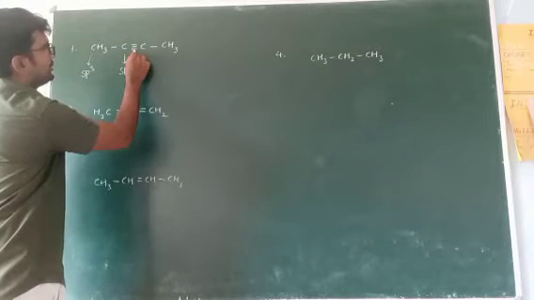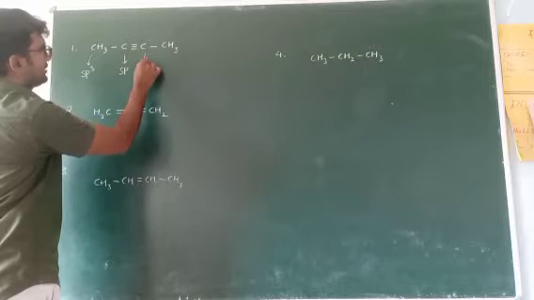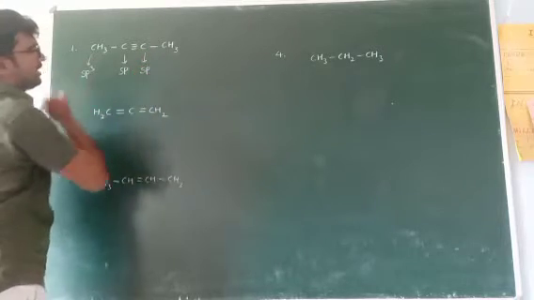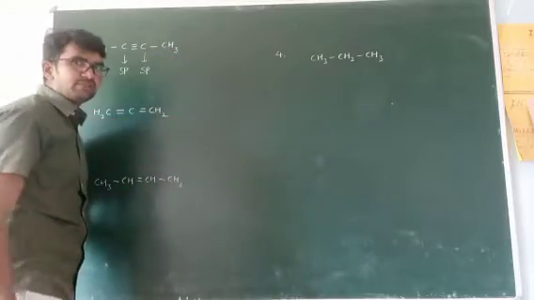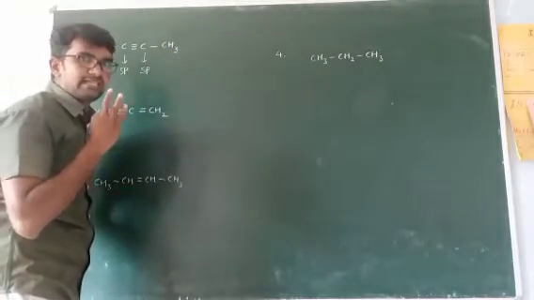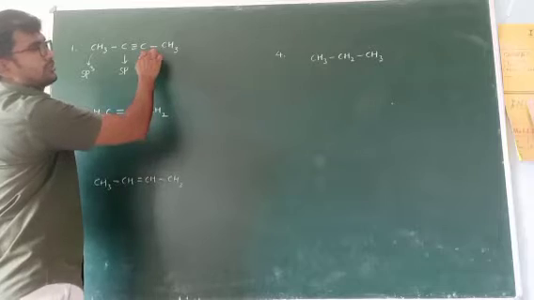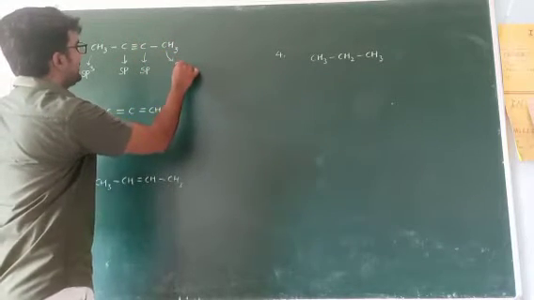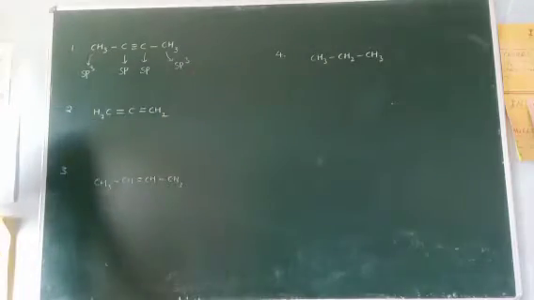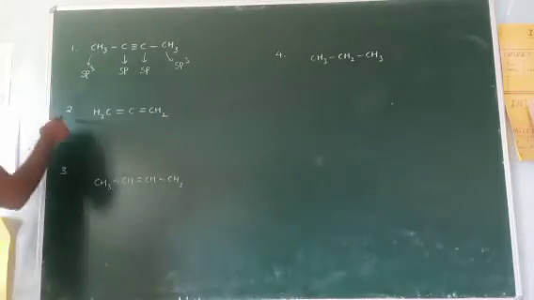This carbon also has a triple bond on this side, that is the main bond, so sp hybridization. Now this carbon has three hydrogens, which means three single bonds, and this side one single bond. So only single bonds are present, so sp3 hybridization. Now write the second compound.